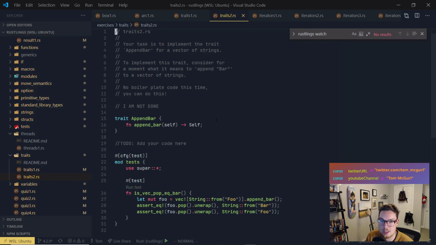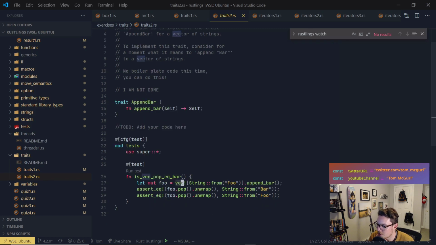So again, we need to implement this for a vector of strings. And it says here, take a moment to think about what it means to append bar to a vector of strings. Well, let's look at our test and see what they expect. It could mean just append bar to the end of the strings, or it could mean that for each string in the vector, we want to append bar to that string. Let's look at what it says.